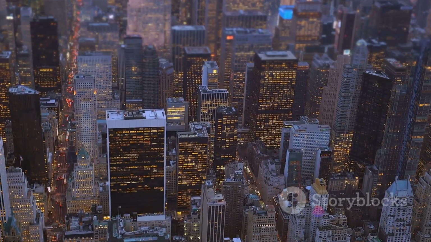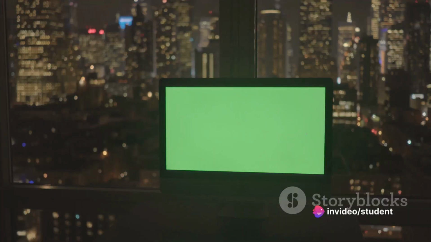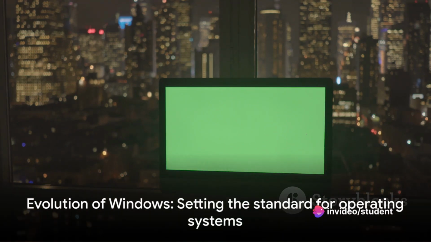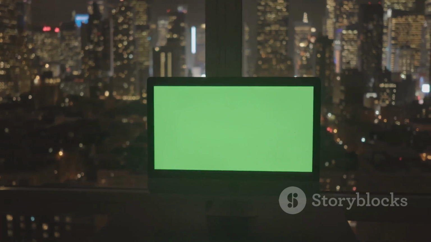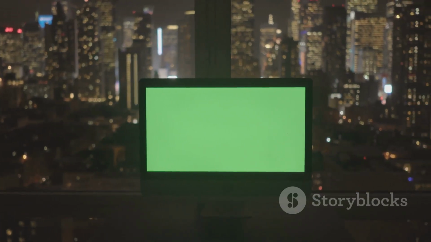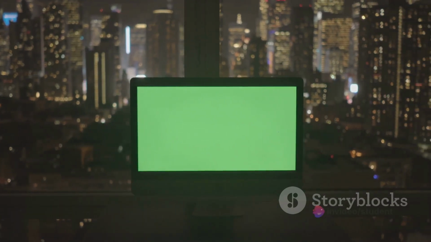It's a testament to the constant evolution of Windows, always striving to meet the needs of its users and the ever-changing tech industry. Each new version of Windows brought not just improvements and new features, but also set the standard for what users could expect from an operating system.